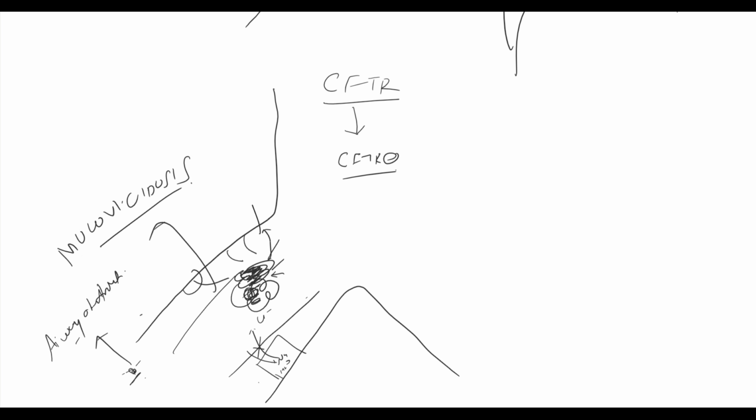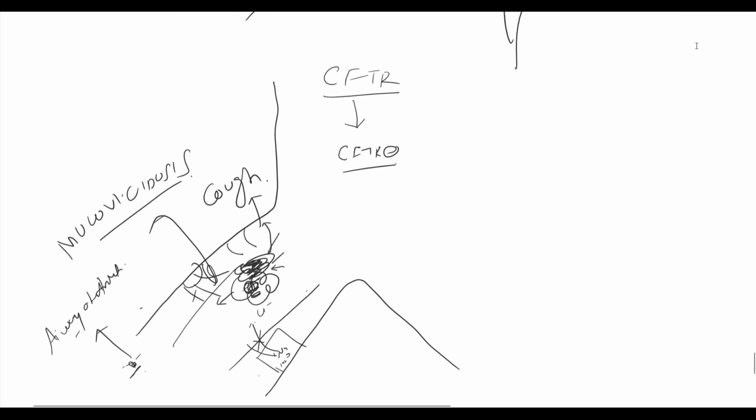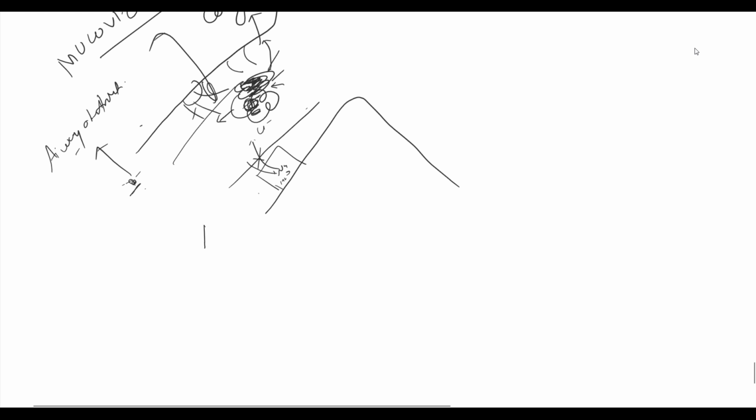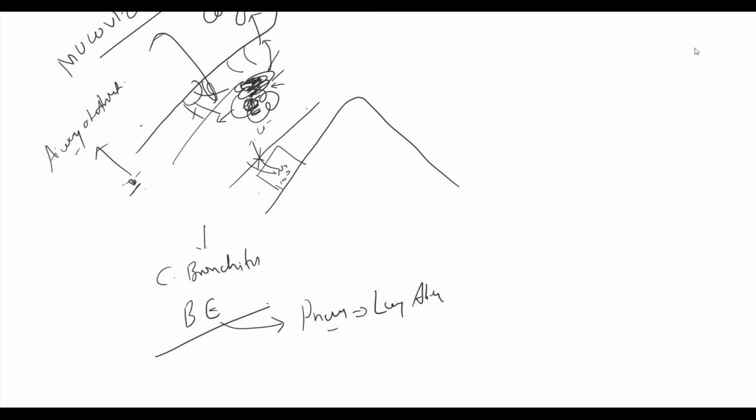Due to the irritation of the larger airway, the patient develops recurrent cough. Microorganisms which are trapped here increase in number and cause inflammation. In some cases, the inflammation is severe and necrotizing. So, along with inflammation and the toxins produced by bacteria, the underlying structures are damaged. The damage produced by the ongoing inflammation and the toxins produced by bacteria lead to the classical picture of chronic bronchitis and bronchiectasis. As time progresses, this patient develops pneumonia and in severe cases lung abscess. All these conditions we have discussed previously cause pneumothorax.